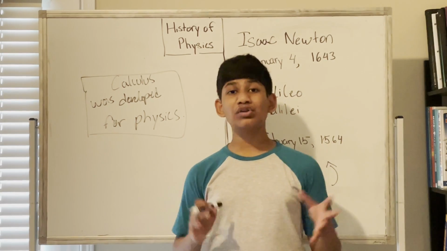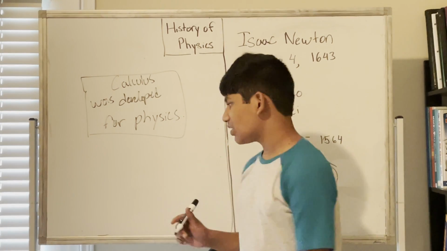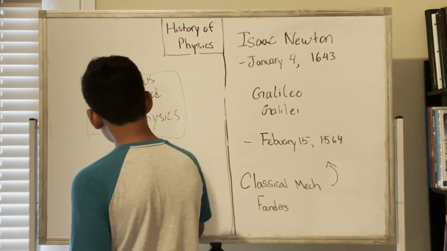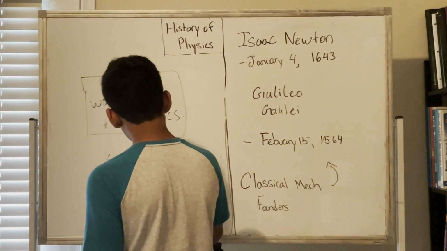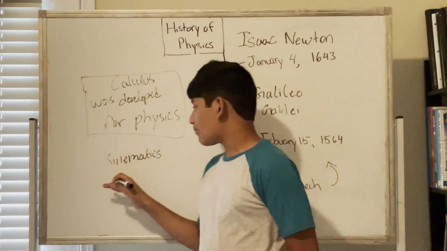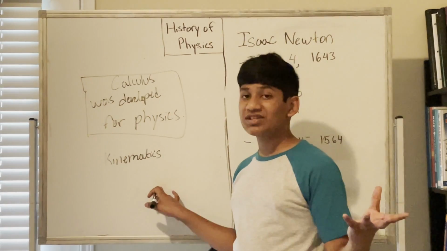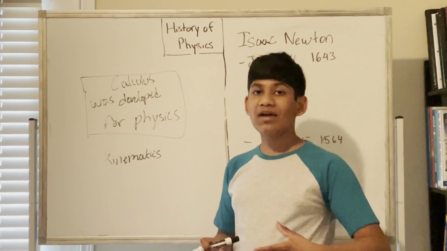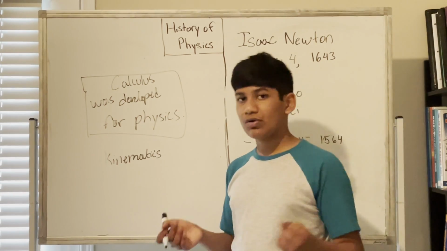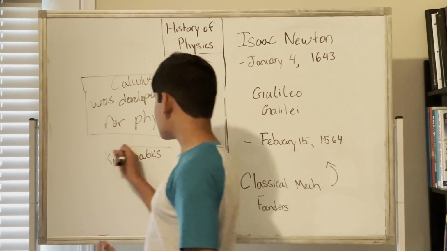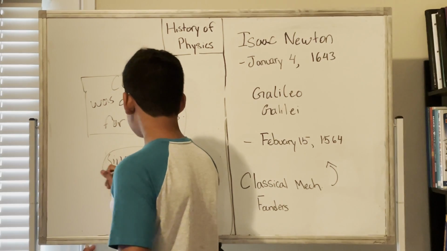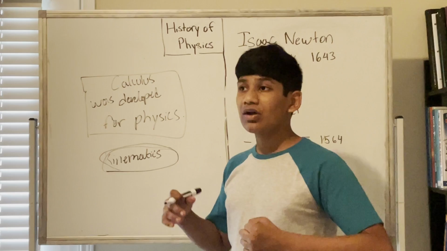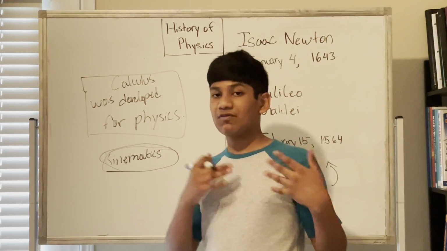Isaac Newton made a lot of contributions to classical mechanics. For example, we can calculate using kinematics the motion of an object, the velocity and time an object is going. If we know one or two of the initial conditions, we can derive the final velocity or the initial velocity, and so on. Kinematics is essentially when we're trying to find conditions and motions of the object without considering the forces.